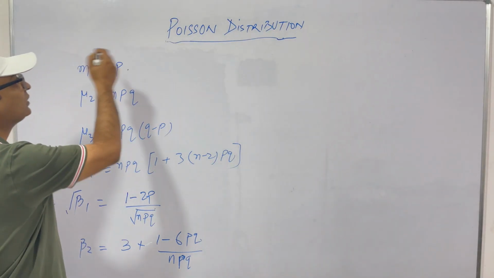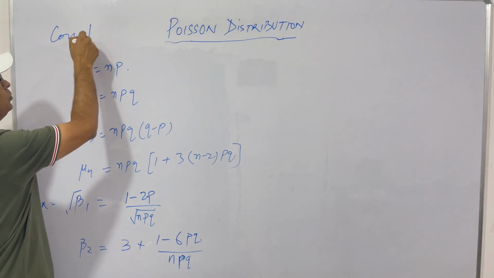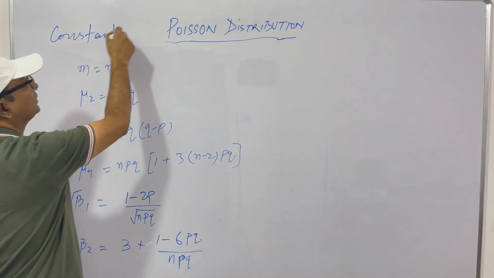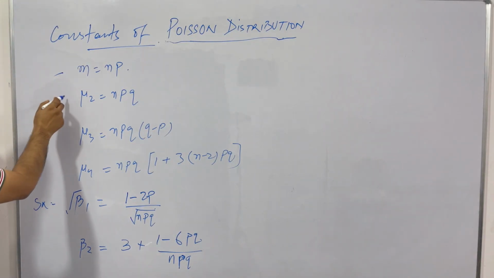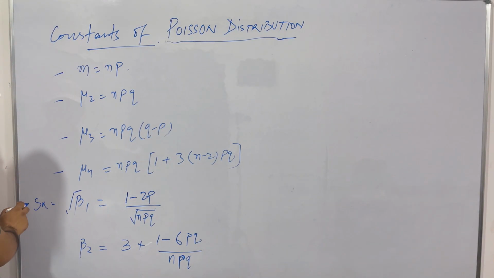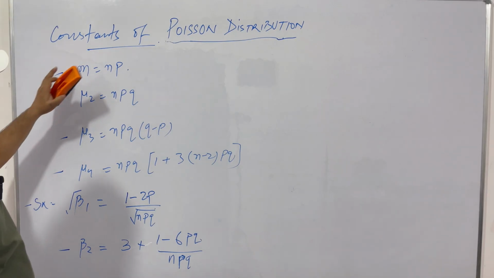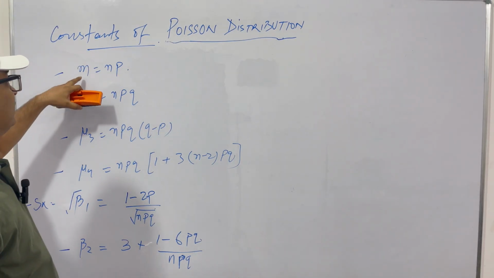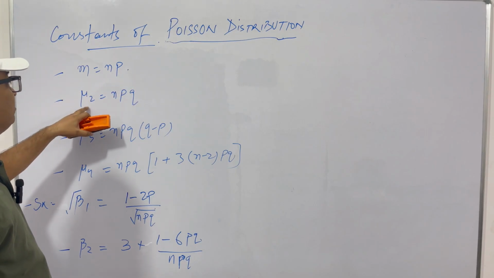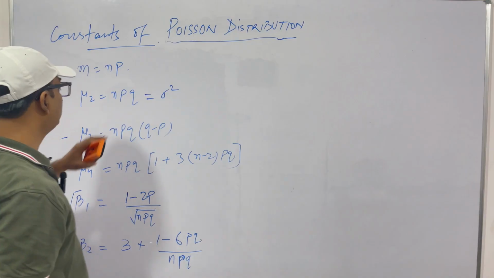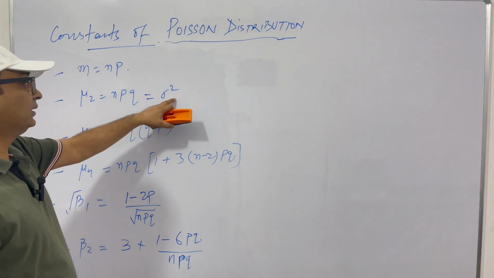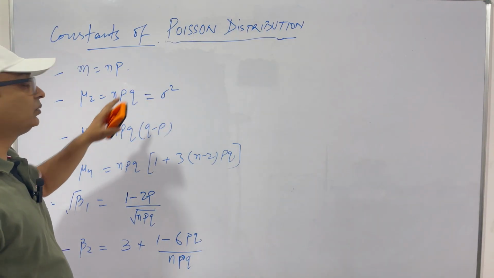Now let's see the constants of Poisson's distribution. We have seen the constants of binomial distribution. I have written them here. These are the values which we have found for the binomial distribution. M, that is mean, is np. Mu2, which is sigma square, variance, is npq, and so standard deviation will be under root npq.